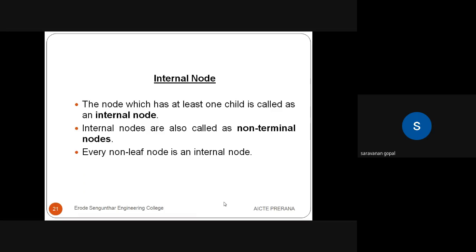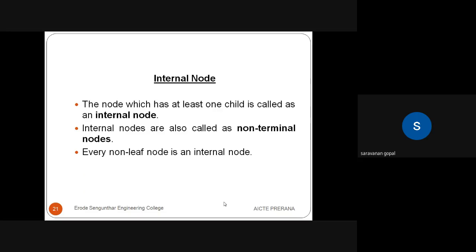We can use that other term, non-terminal node. Every non-leaf node is an internal node, because leaf nodes are not internal nodes. So what is the definition of an internal node? An internal node has at least, that is a minimum of, one child.